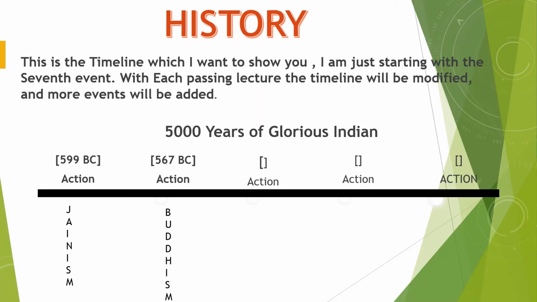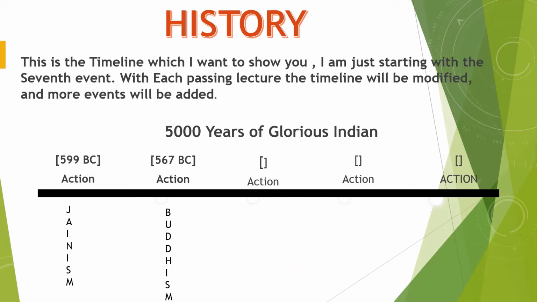History, this is the timeline which I want to show you. I am just starting with the 7th event. With each passing lecture, the timeline will be modified and more events will be added. 5000 years of glorious Indian history. I've covered Jainism, friends, in 2 parts. It happened in 599 BC. I made a video on this. You can see it, friends.